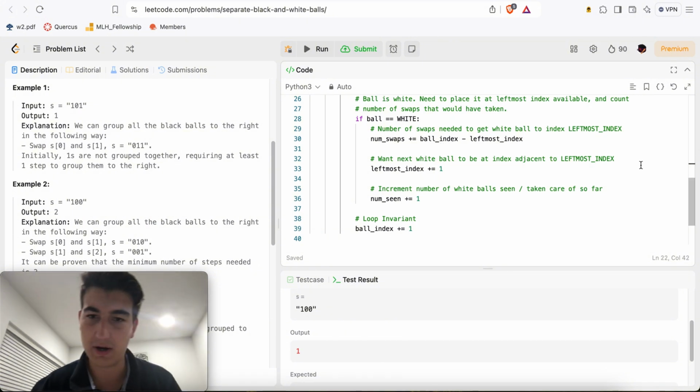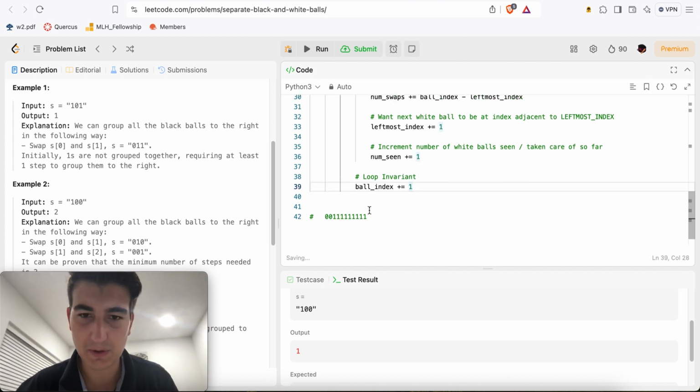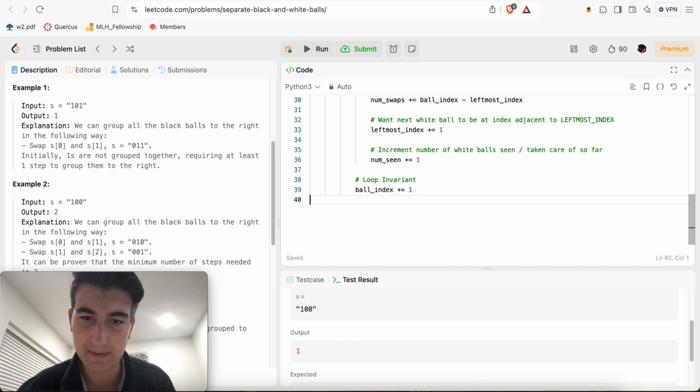Is there ever a case where I have a bunch of ones, and I have a 0? Even if I have my 0 here, it doesn't matter if I swap these two zeros together. Actually, it does matter because that gives me an extra swap. I still have to swap these guys, swap these guys, swap these guys, swap these guys, and swap these guys. And then come back to here and swap these guys, swap these guys, swap these guys, swap these guys, and swap these guys. So I can't get around that anyways, right? So I think this is okay.